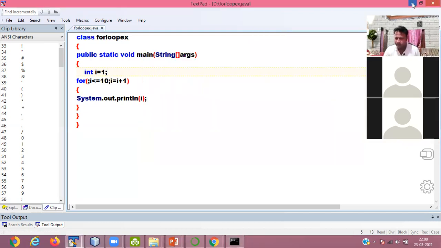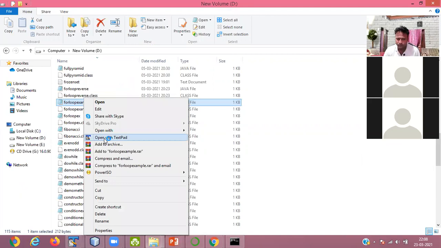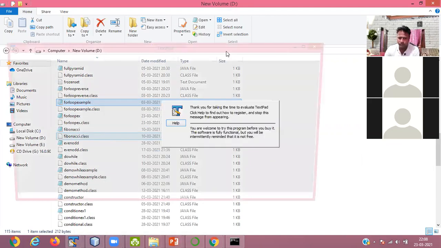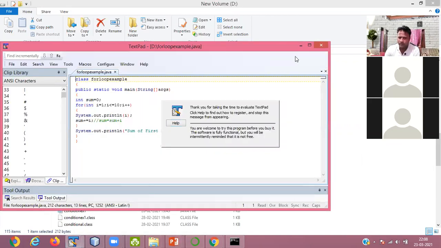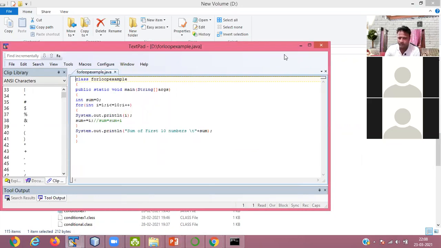The next example is the sum of the first 10 numbers.